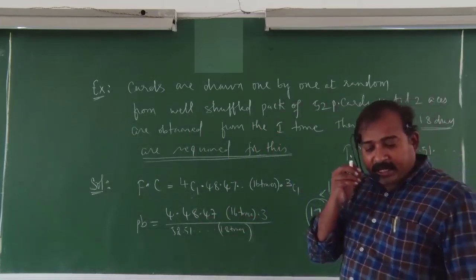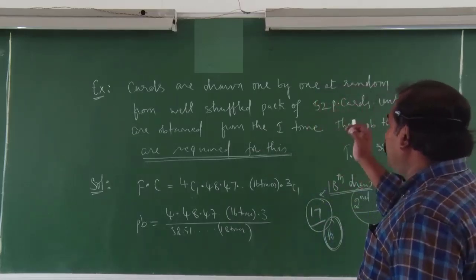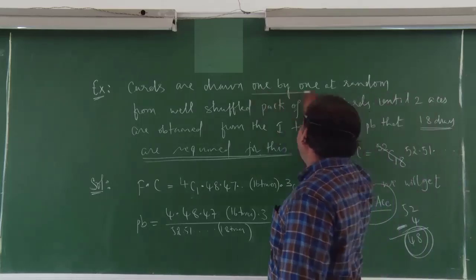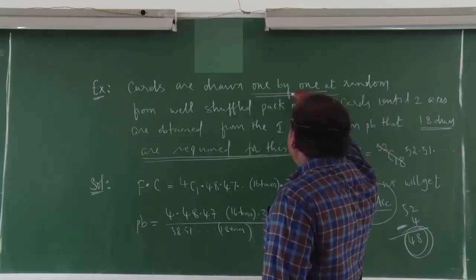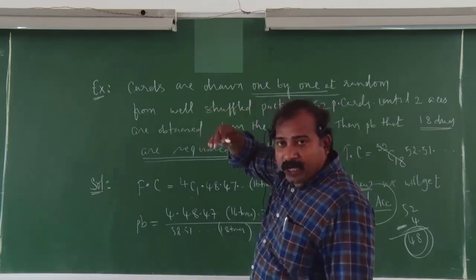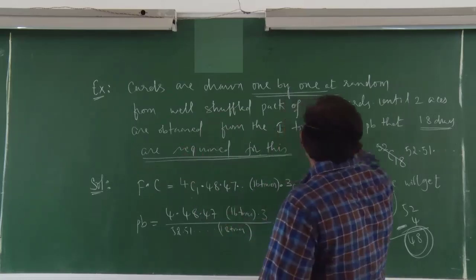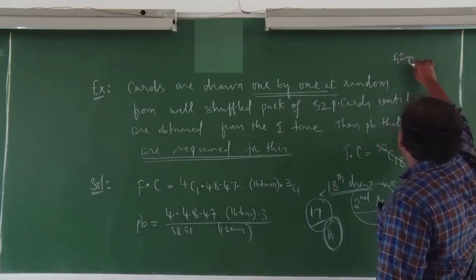Once again let me explain. Here cards are drawn one by one. This is important. Why this is important: here cards are drawn at random. 18 cards are drawn at random. In that case the total number of cases is 52 to 18.